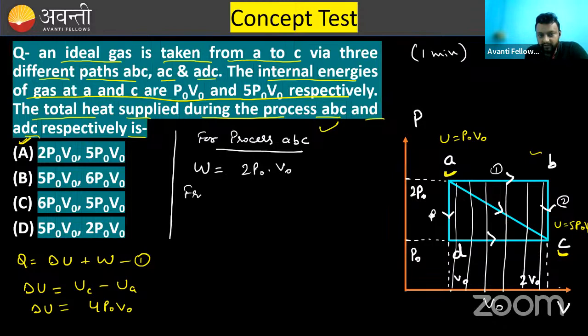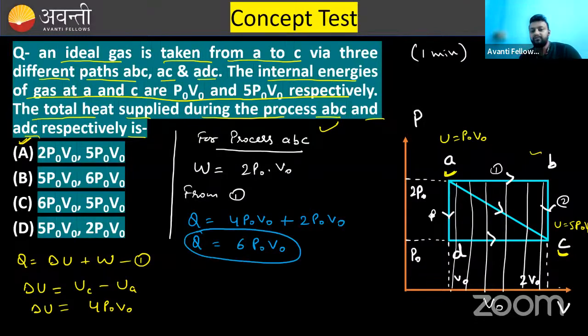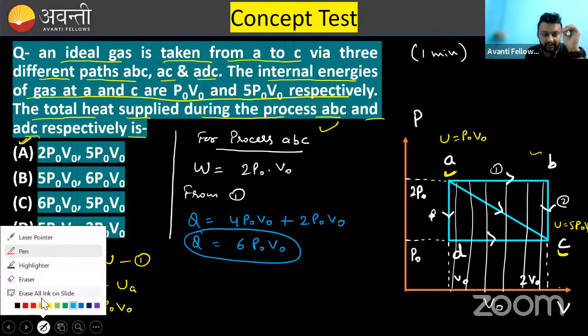So if I place these values in equation 1, Q is equal to delta U, which is 4P naught V naught, plus W, which is 2P naught V naught. So Q is equal to 6P naught V naught. This is for process ABC. So for the ABC process, the heat supplied is 6P naught V naught. You can choose the answer from here as well till now, but we will solve for the next process as well so that things might be clearer.